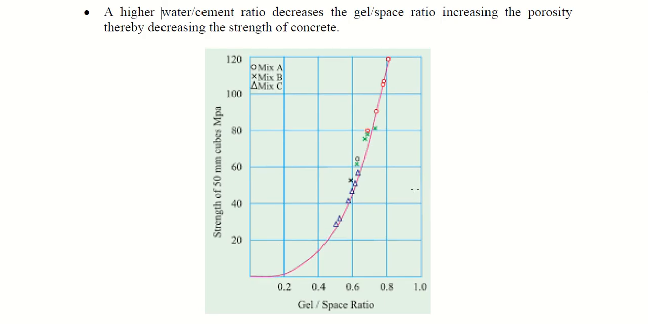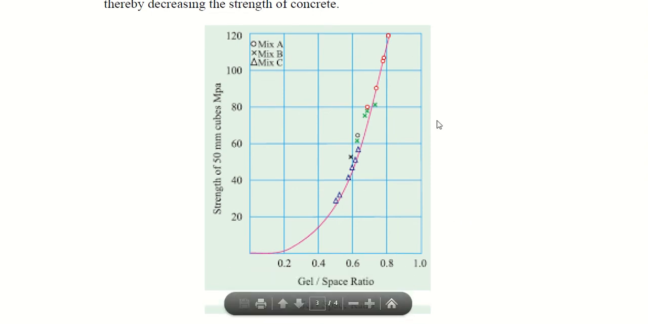This is a graph which shows the variation between gel space ratio and the strength of the concrete. You can see that as the gel space ratio increases, the strength increases.